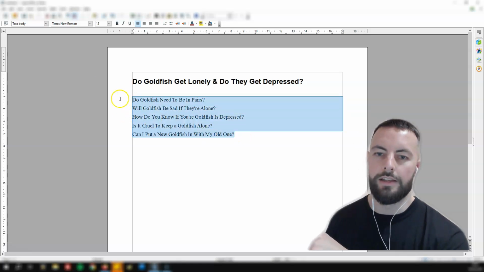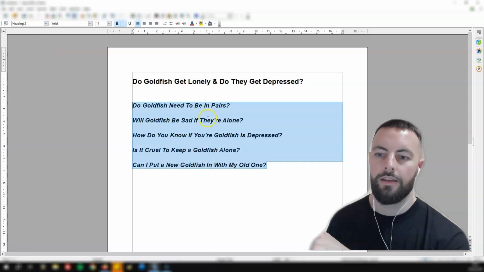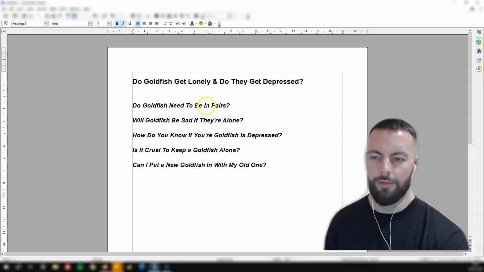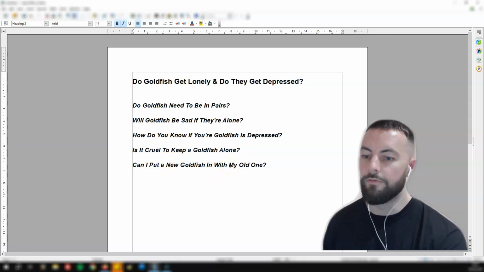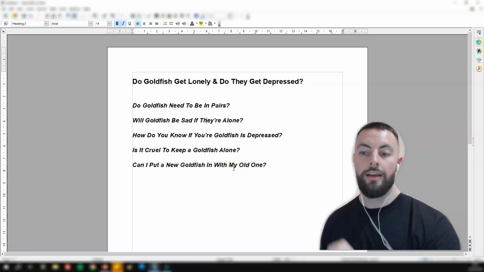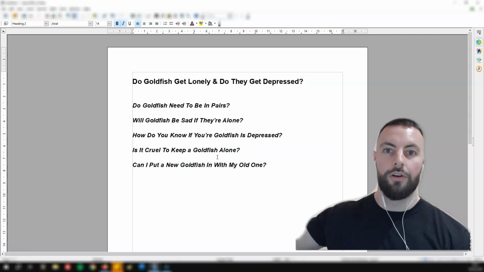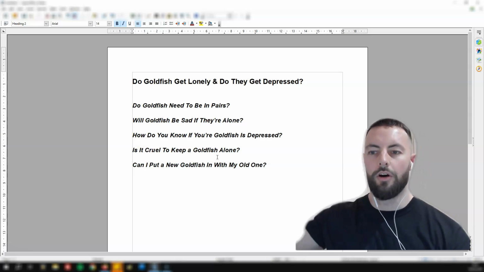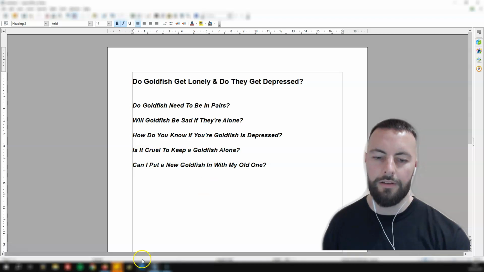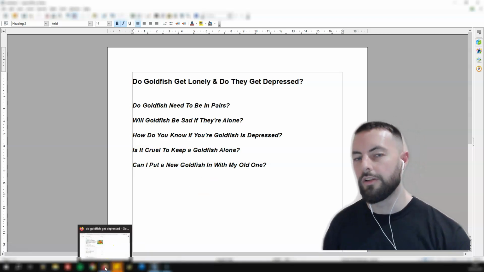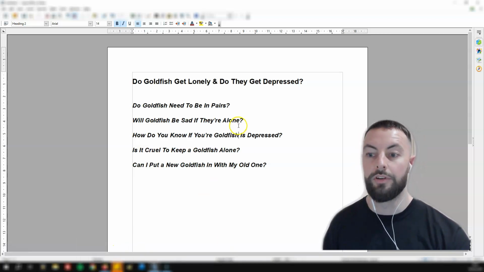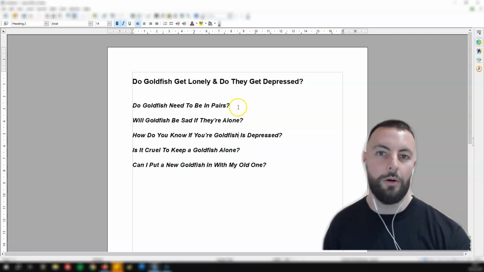So all of these would be H2 headings within the body of the content, and that in itself will be a very well structured article that would have a very high chance of ranking. Obviously, it's going to be dependent on your website's authority, the amount of content that you've got. But if you're using this method to produce every piece of content, then there's no doubt about it. You're going to be creating content that ranks.